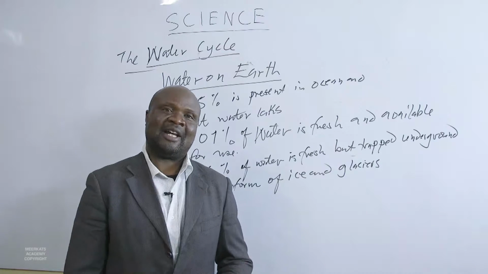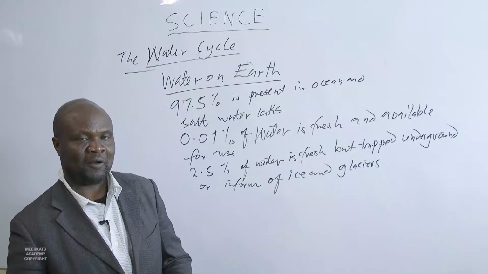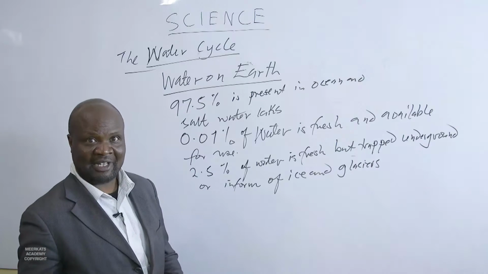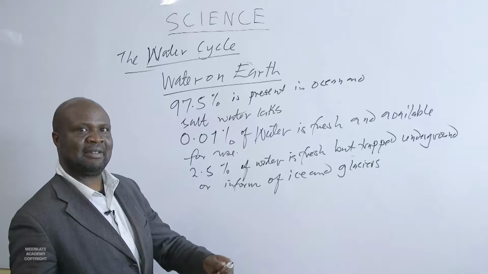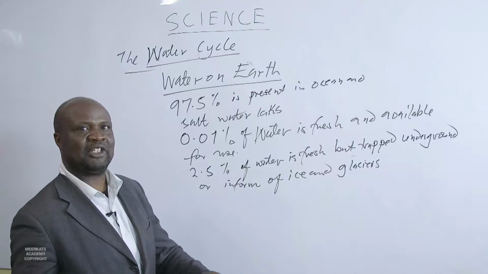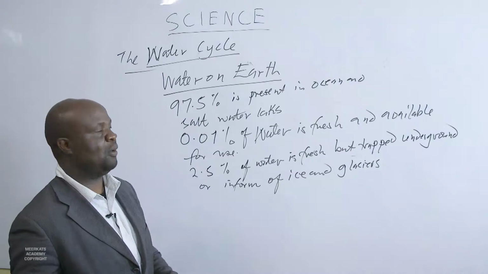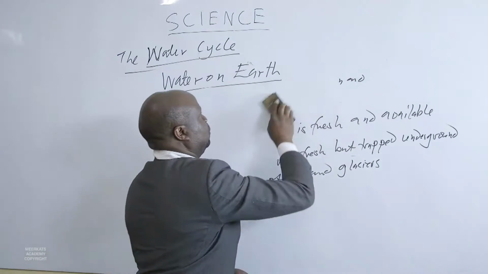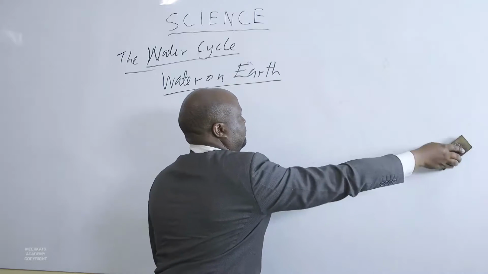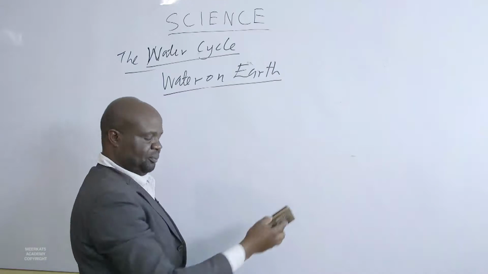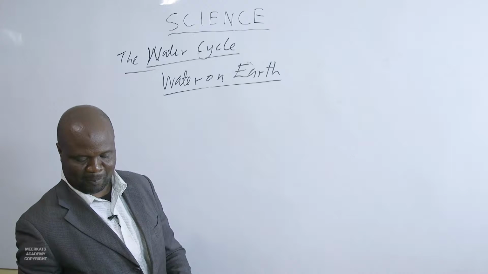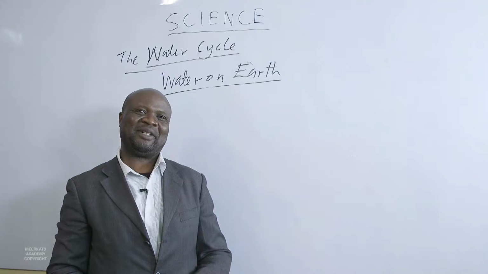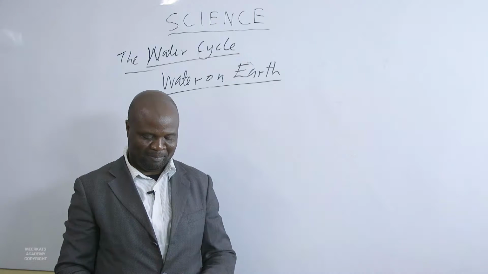For us to understand the nature of water in different states, we can have a diagram indicating these different levels of percentages of water that is available on Earth. There's one particular percentage of water that we have not covered.